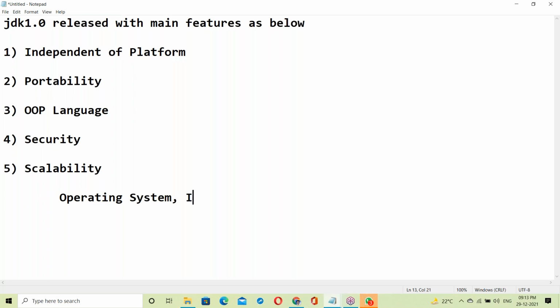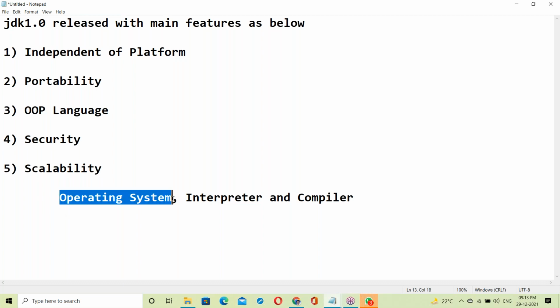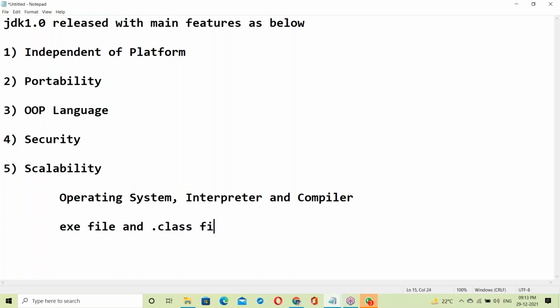Next, interpreters and compilers. You must have this knowledge also to understand Java features. Apart from this, next is knowledge of exe files and .class files. Once you have this knowledge, it is easy to understand these features.